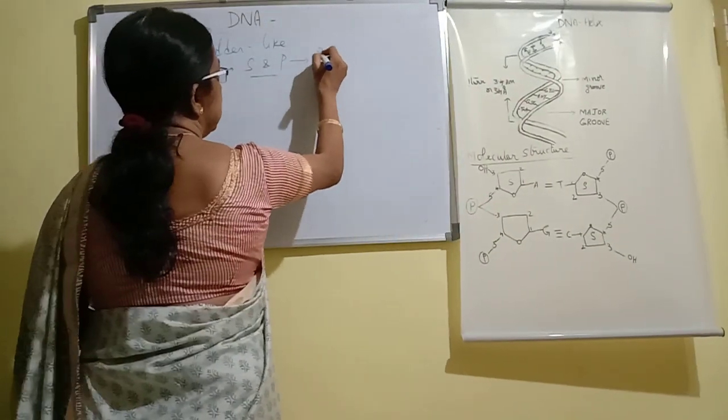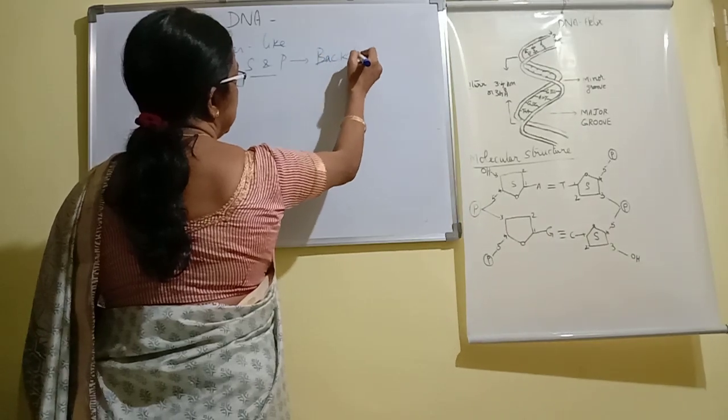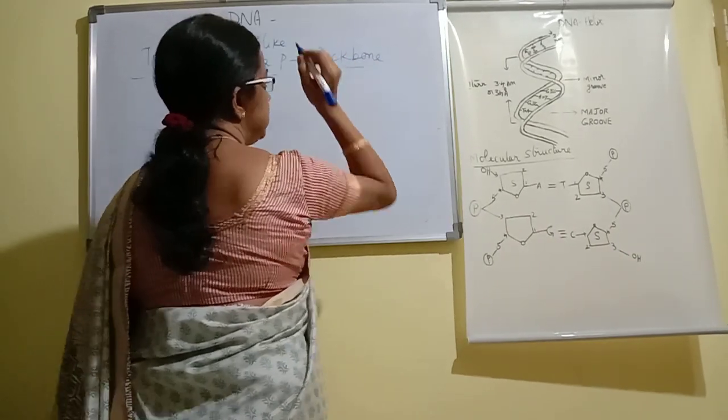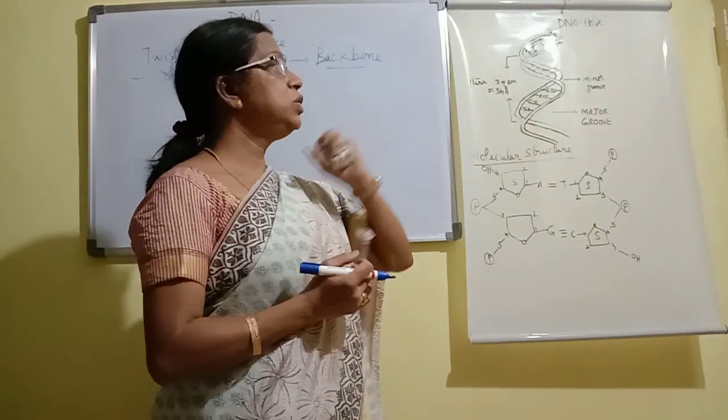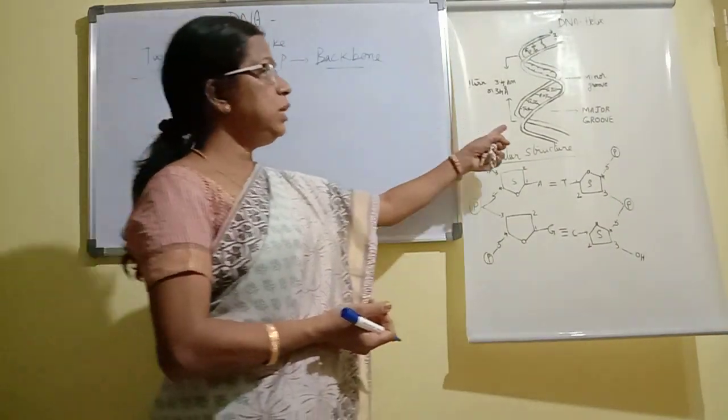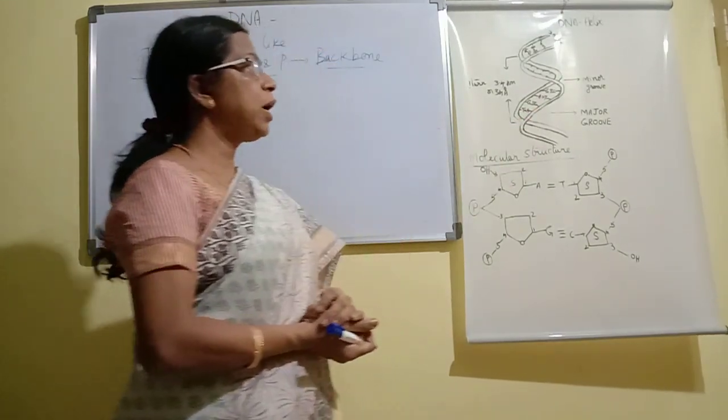This forms the backbone of the DNA molecule. Backbone means it gives strength or structure to DNA. So this is the sugar phosphate backbone.